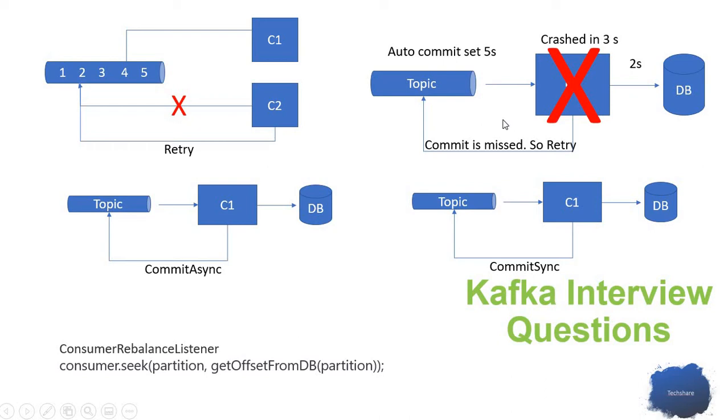There is also a possibility of losing a message. Let's say I got a huge number of messages, like 1,000, and I'm still processing them. I processed like 500 messages, and after 5 seconds the commit is triggered. The commit says all those 1,000 messages are processed, but actually I processed only 500.